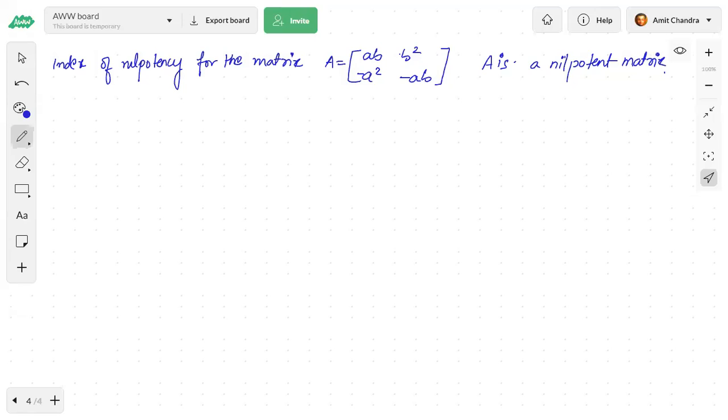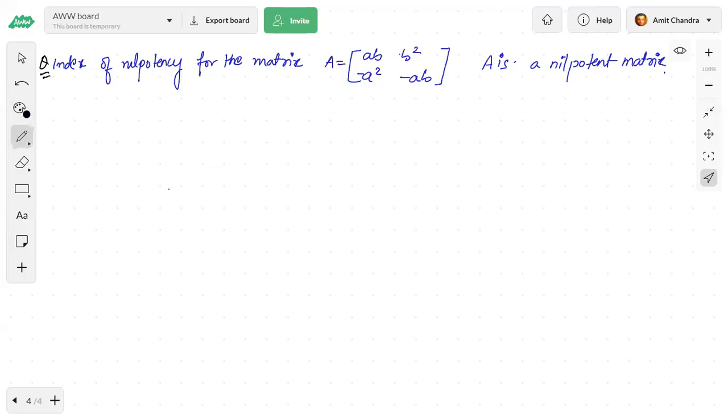Okay, so let's see. For this one the index is 2, so we don't have to calculate that much. So this was the question.